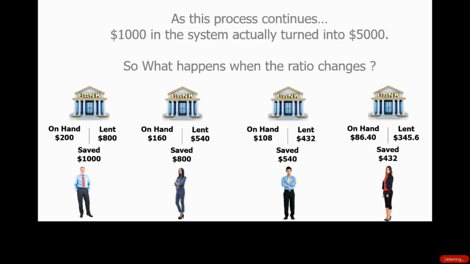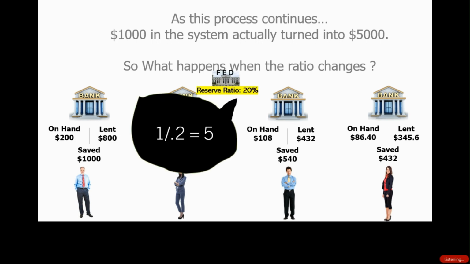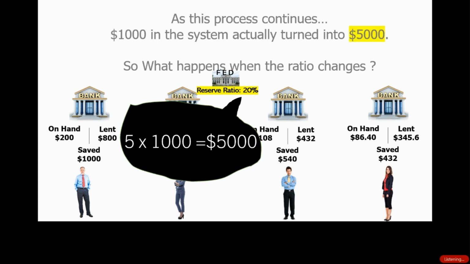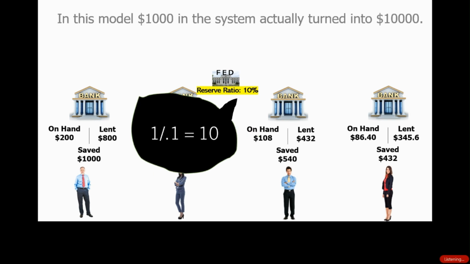So you can see that the supply of money, if you were talking about actual dollars in the system, if you take one divided by that reserve ratio, that's going to give you the amount that you multiply the base amount of money by. So let's take 1 divided by 0.2, which is 20%. That gives you a 5, and you would multiply 5 times $1,000, and that gives you the $5,000. That's how it's calculated. So what happens when that ratio changes?